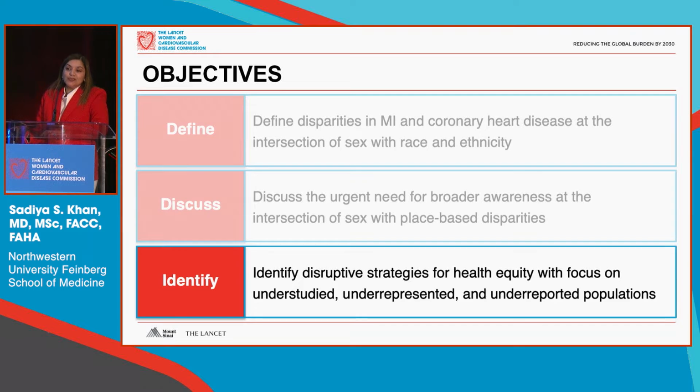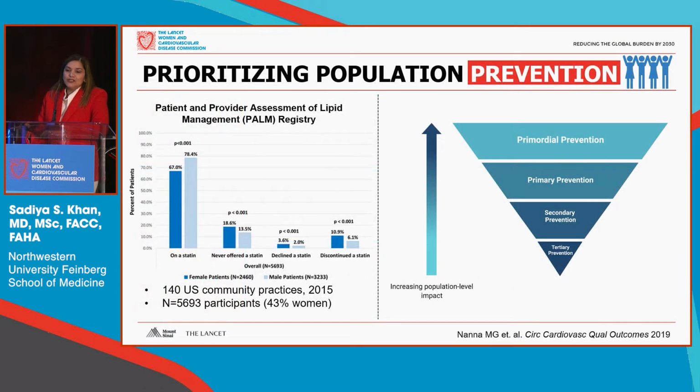So what can we do, and what are potential action items if we think about the initial aspect of the year of 2020 being one of awareness? What do we do to make these action plans, and how do we identify disruptive strategies that can focus on these vulnerable populations?